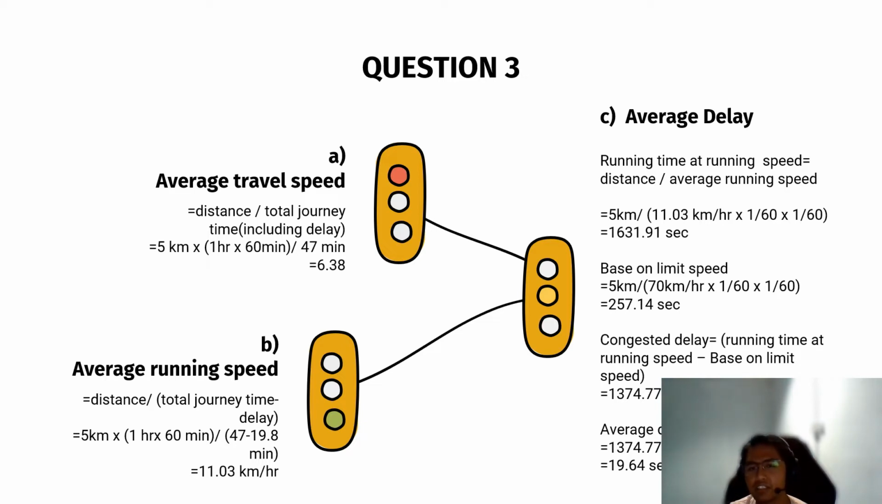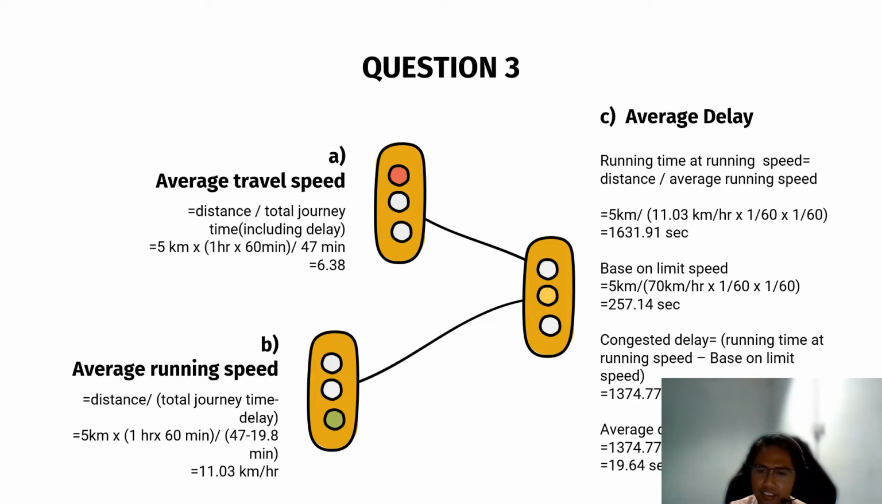And for C, average delay, the formula is running time at running speed is equal to distance over average running speed. So distance is 5 km and the average running speed is 11.03 km per hour. We have to multiply by 1 over 60 and multiply again by 1 over 60. So we can get 1631.91 seconds. If based on limit speed, 5 km divided by 70 km per hour times 1 over 60 times 1 over 60, we can get